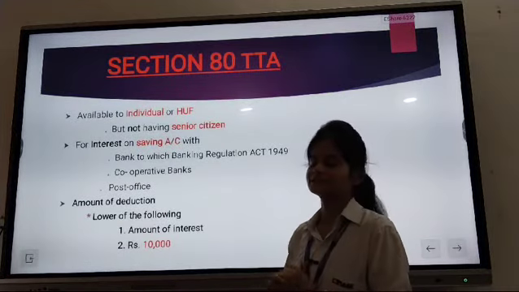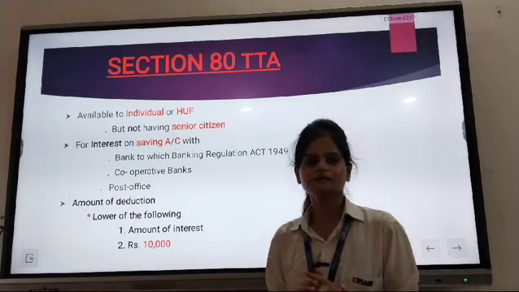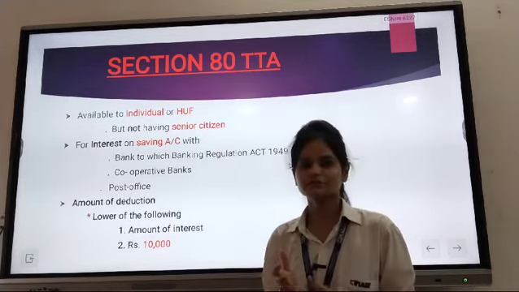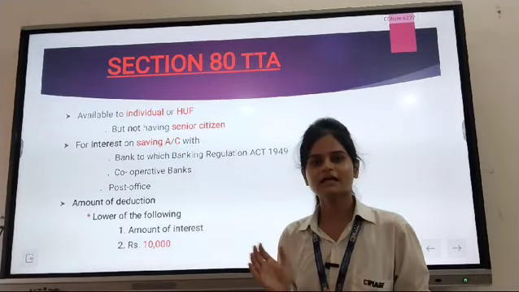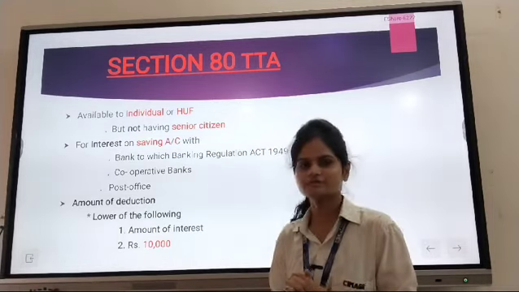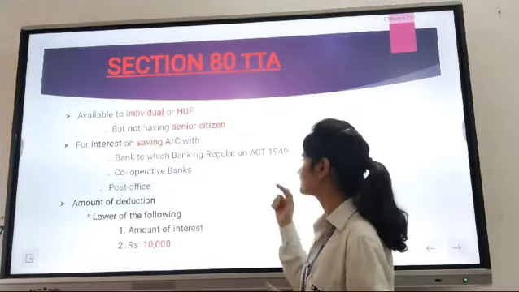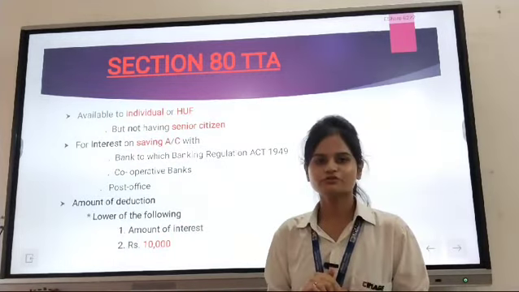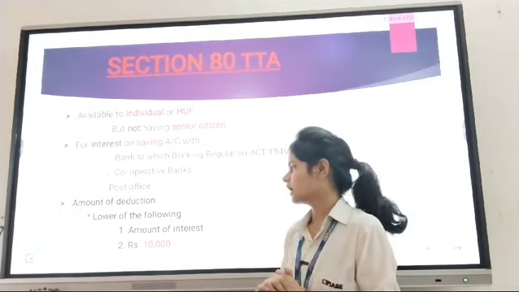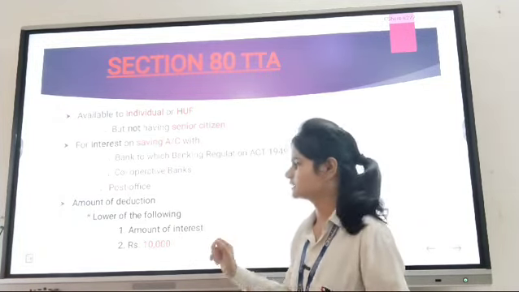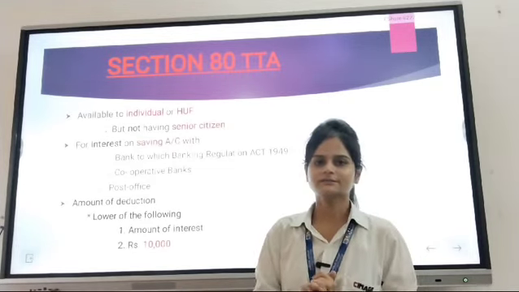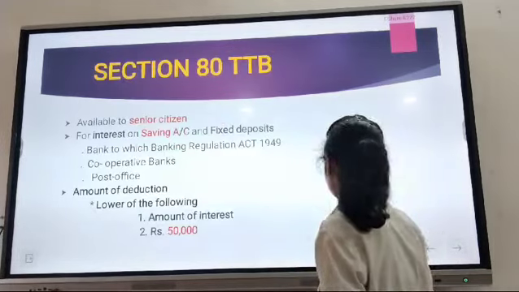And the third section, which is section 80 TTA, basically this is given to whom? It's available to all individuals or HUFs, which stands for Hindu Undivided Family, but not having a senior citizen. And why is this given? This is given for interest earned on savings account with bank, to which Banking Regulation Act 1949 applies, Post Office and Cooperative Bank. And the amount of deduction is based on two factors, the actual amount of interest and rupees 10,000. Among these two, whichever is lower will be considered as the amount of deduction under section 80 TTA.